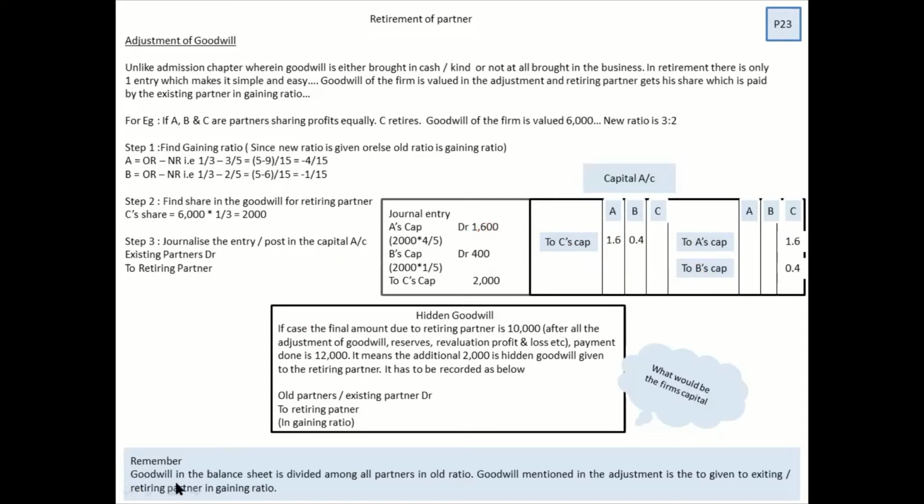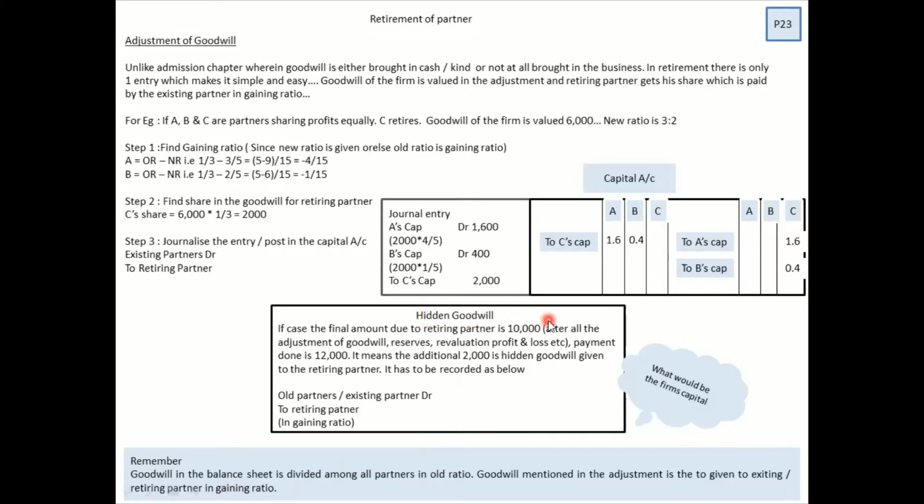I repeat myself, the goodwill, look into the remember part. Goodwill in the balance sheet is divided among all the partners in the old ratio, but the goodwill in the adjustment is only given to the retiring partner. As I always tell, the goodwill in the balance sheet has got no relation with goodwill in the adjustment. Anything in the balance sheet should always be distributed in the old ratio among the old partners.